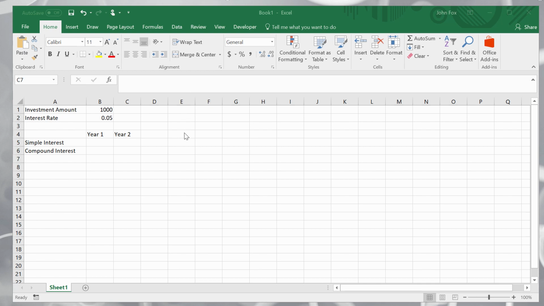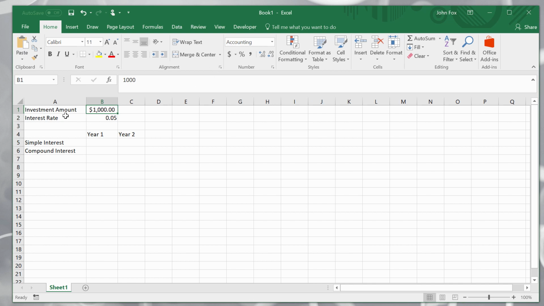And you can see that I put those key pieces of information in the top left hand side of my spreadsheet here. So investment amount 1,000, and I can turn that into a currency by clicking this dollar sign at the top. And the interest rate is 5%. 5% as a decimal is 0.05, and I can change that to look like a percentage as well by just clicking this percentage sign. This little section here formats cells. Okay, so that's looking good.